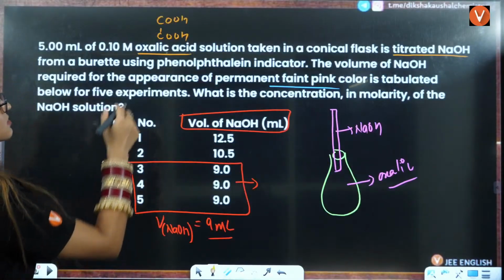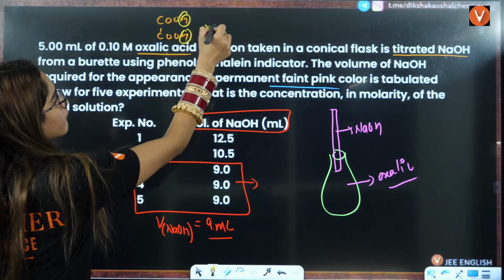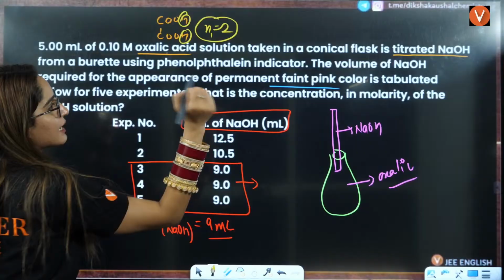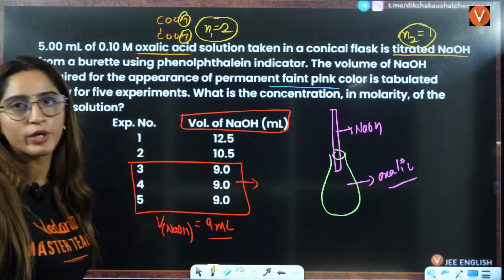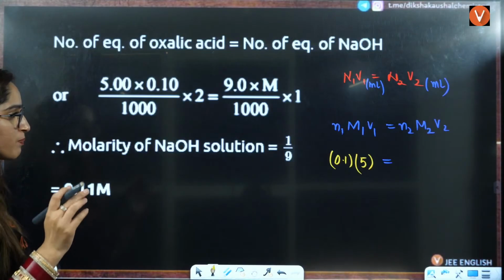See, oxalic acid is going to give you 2 hydrogens. So N factor is going to be 2 here, right? And what about NaOH? N factor is going to be 1 because it is only going to give you 1 OH, right? So I'll put the value here.